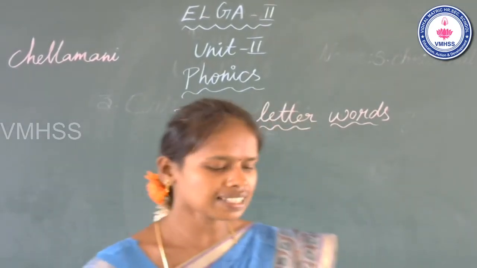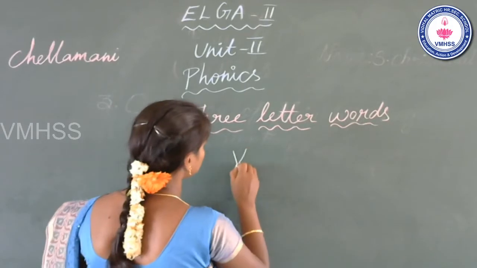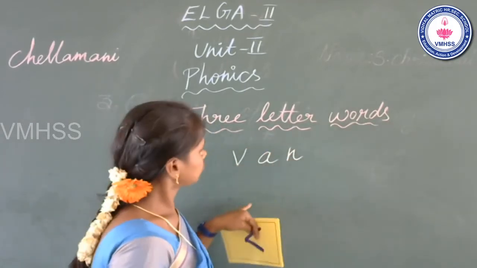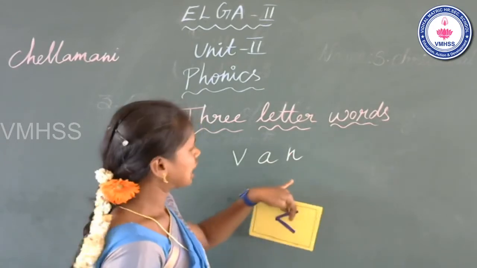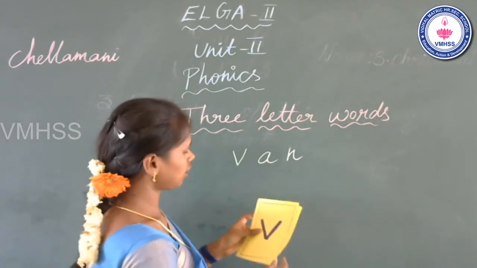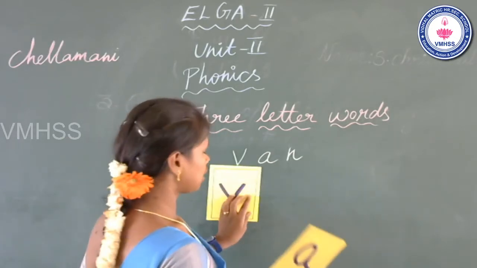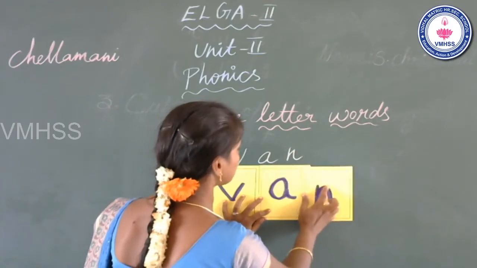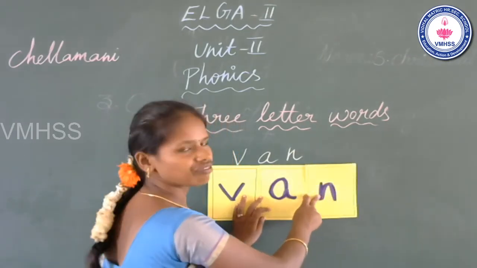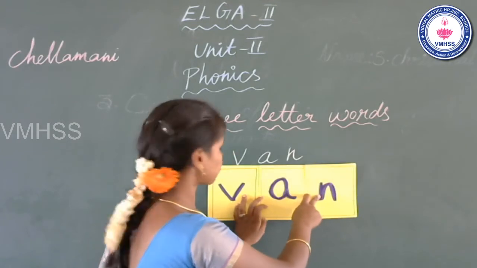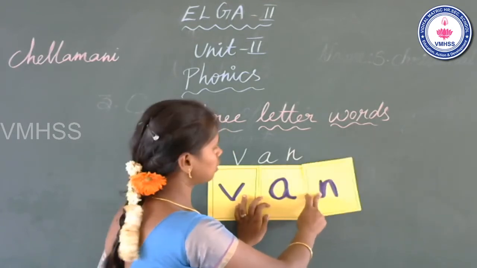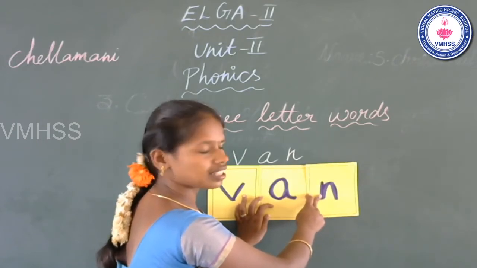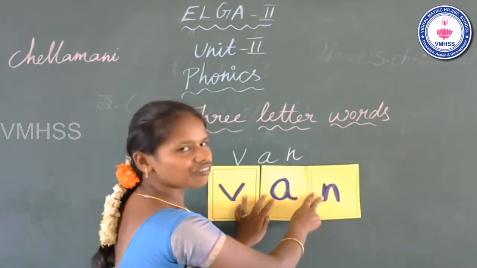The next word is van. What is the beginning sound? V. Middle sound A. End sound N. Van. What is the word? Van. The beginning sound V, middle sound A, end sound N. Van. Okay, is that clear? What is the word? Van.